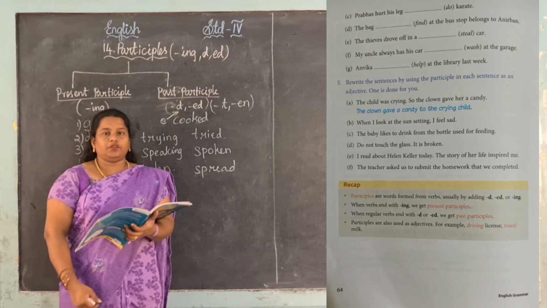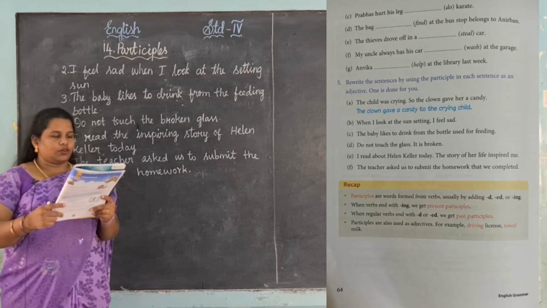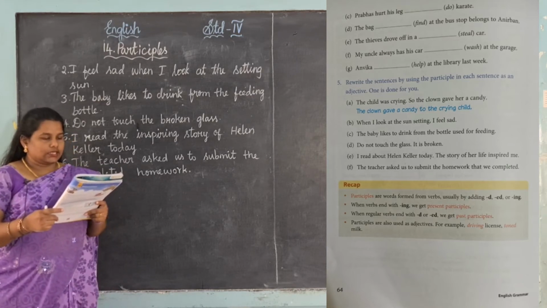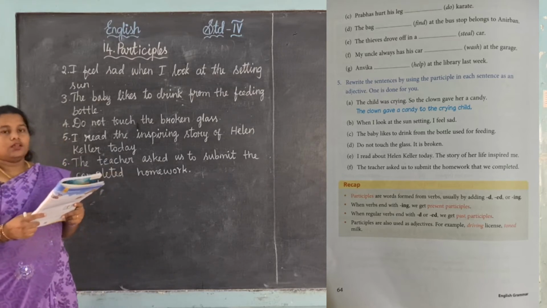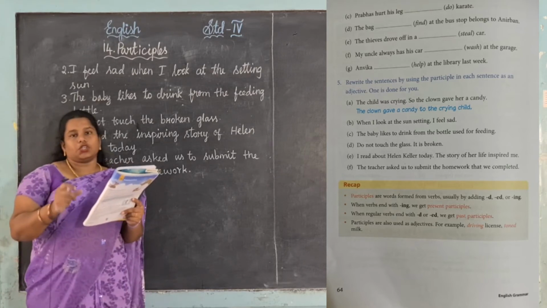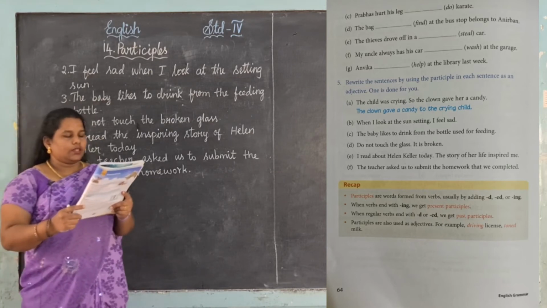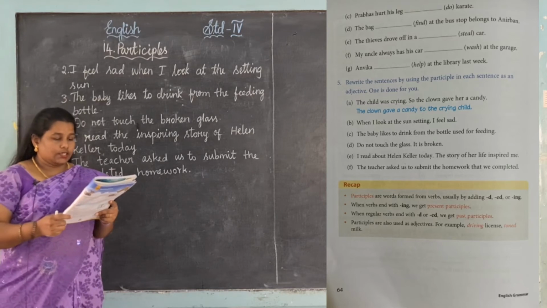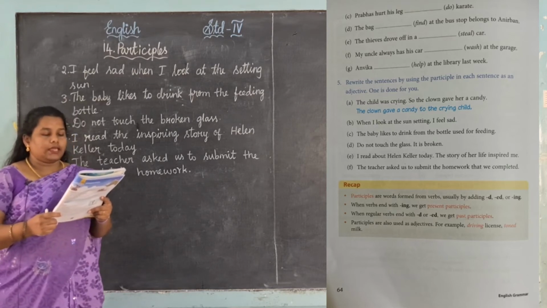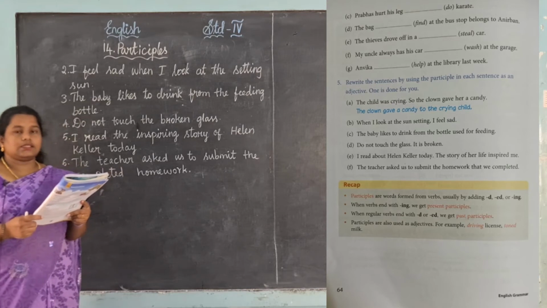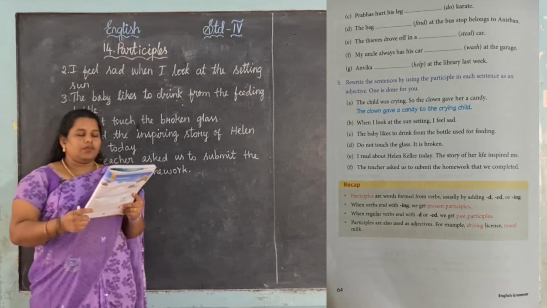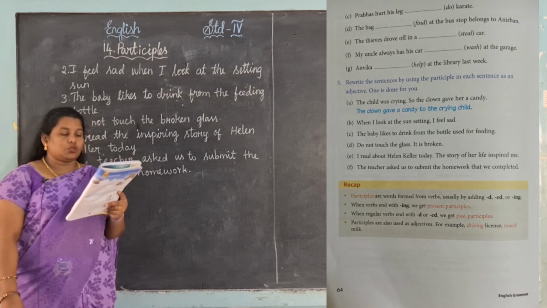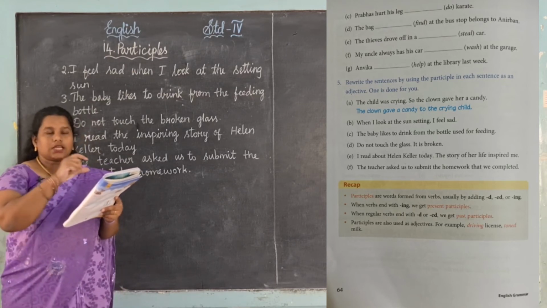Yes, next, fifth Roman letter in page 64. Rewrite the sentences by using the participle in each sentence as an adjective. Okay, if we want to change the participle into an adjective, adjective means we know it describes a noun, right? So you want to describe the noun. See, first one: the child was crying, so the clown gave her a candy. See, the child is crying, so the clown is giving the candy, right? So the clown gave a candy to the crying child. So this comes in one sentence.